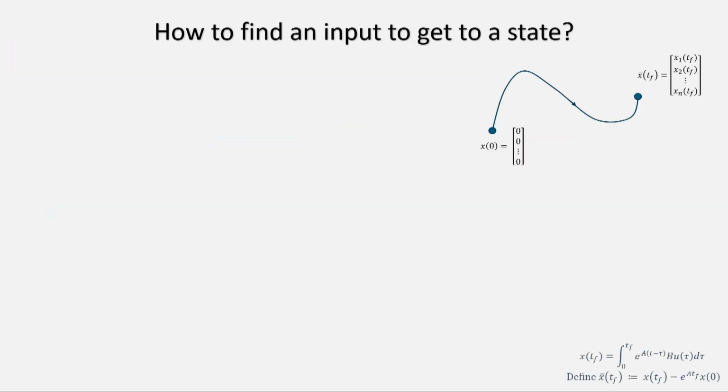Now, we ask the question, how to find an input to get to a state. We will actually try to find out that input. Till now, whatever I was telling was the definition of what is controllable and what is reachable. Now, we will try to find out that input. Let us see how to find it. Again, there are a lot of proofs involved in general, but I will give you the overall intuition as to how to get to that input, so that I do not have to go through the rigor of the proofs.